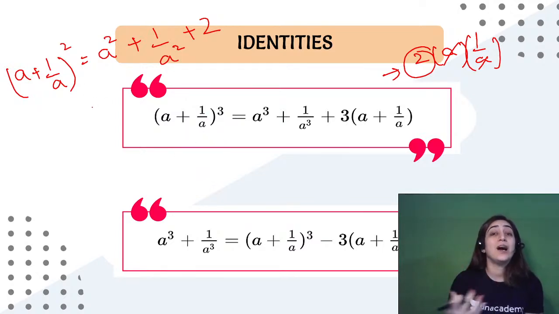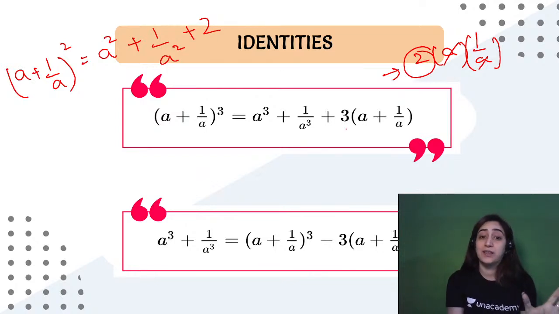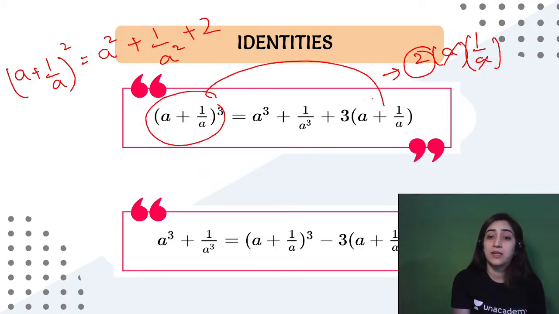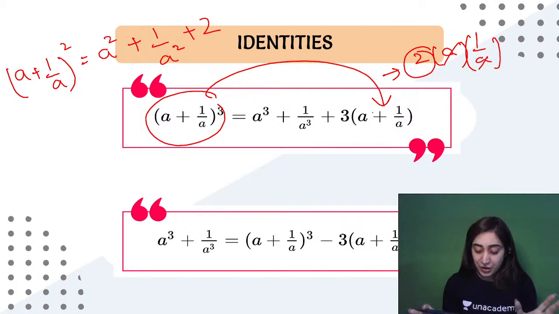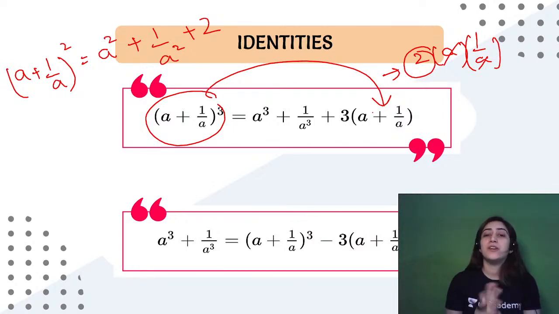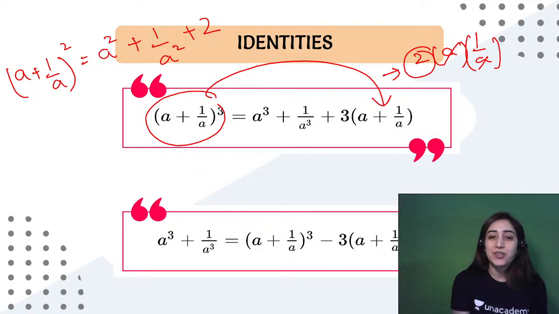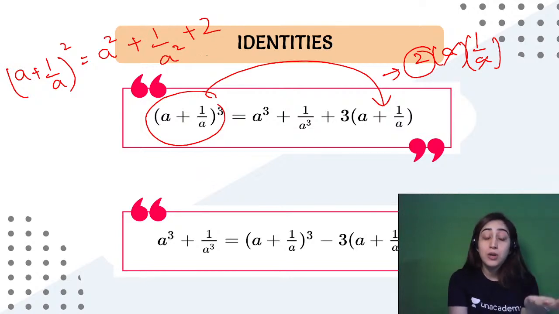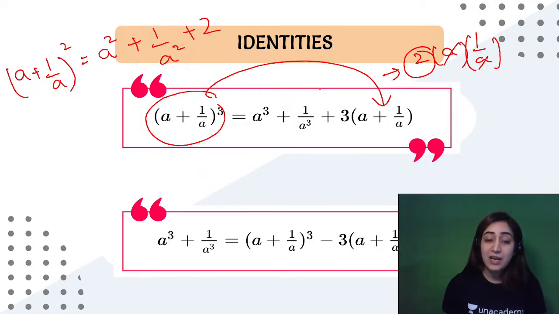Now let's understand how do we learn this identity. So when it's square, square, square, now it's cube, cube, cube. Now it's 2, we'll write 3 as it is, following the same pattern and repeating this bracket once again. And here you go, you got the answer. Alright, not a problem, Ayush. You did a great job. I understand that. Okay, so now whatever you're able to do, it was a cube plus 1 by a cube plus 3, exactly following the same pattern that we were doing with 2. So when we were writing 2, now we are writing 3, but repeating that same bracket that we learned before, and then we are sorted. We got the answer.